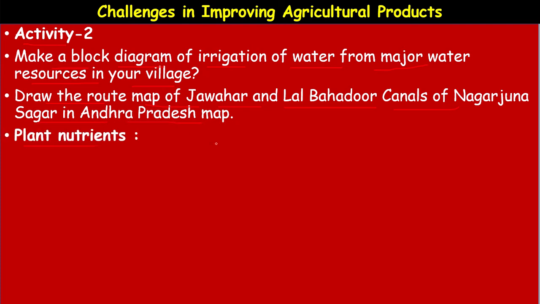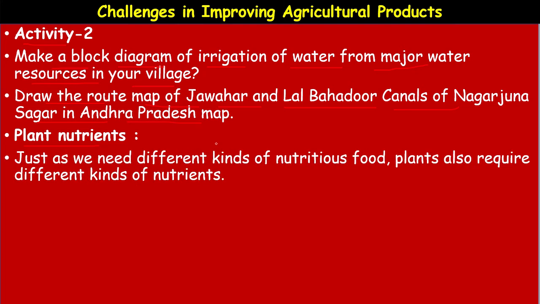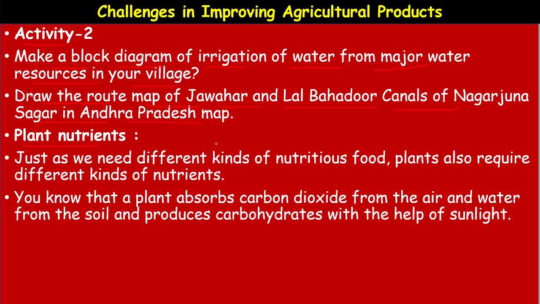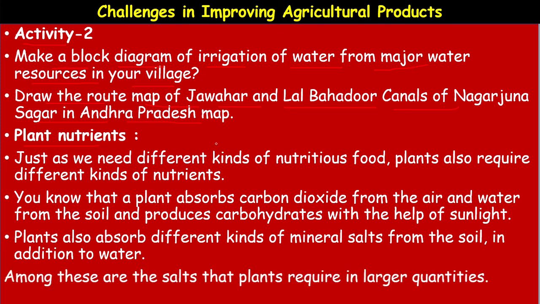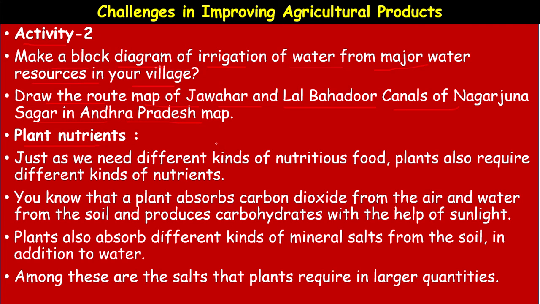Now come to plant nutrients. This activity is related to plant nutrients. Just as we need different kinds of nutritious food, plants also require different kinds of nutrients. You know that plants absorb carbon dioxide from the air and water from the soil and produce food with the help of sunlight during the process of photosynthesis. The plants also absorb different kinds of mineral salts from the soil in addition to water.